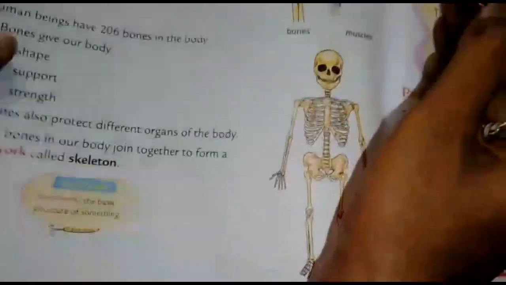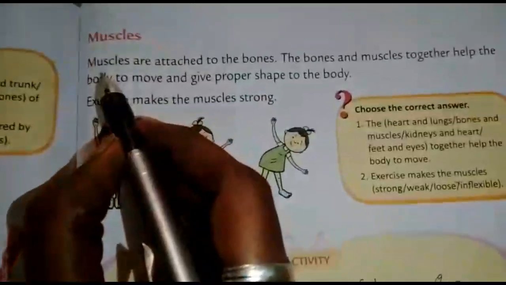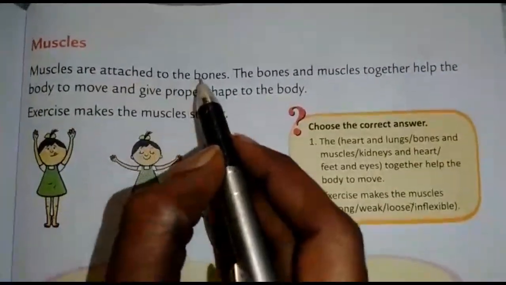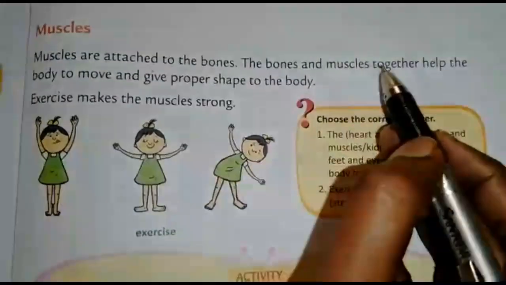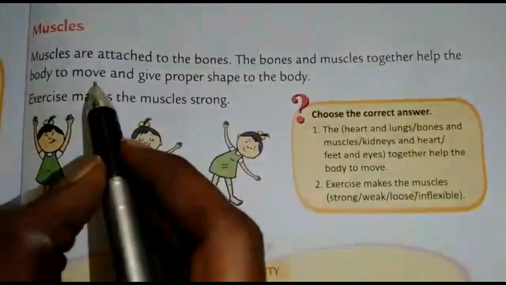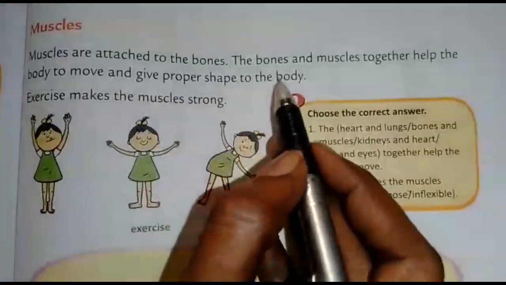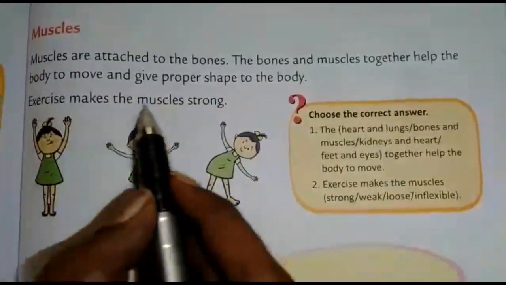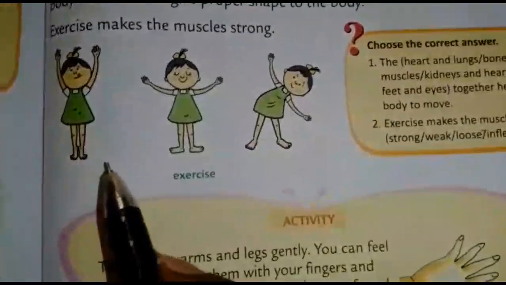Next page. Muscles are attached to the bones. The bones and muscles together help the body to move and give proper shape to the body. Exercise makes the muscles strong. See children?